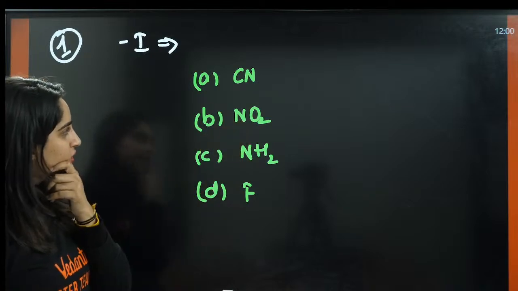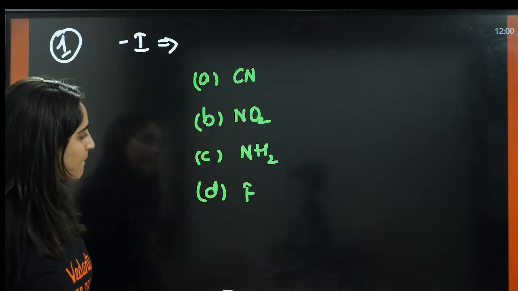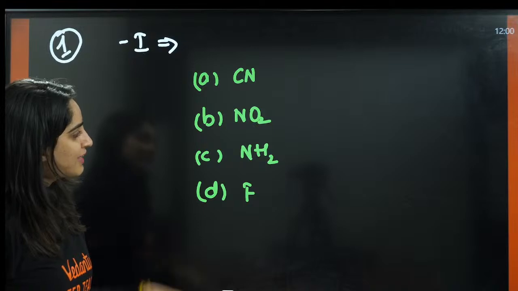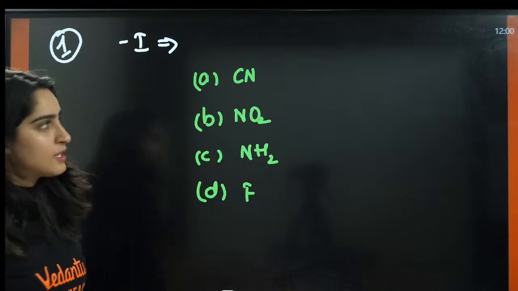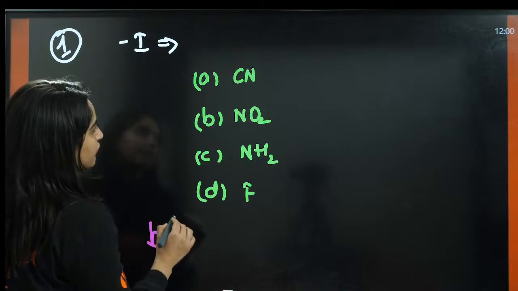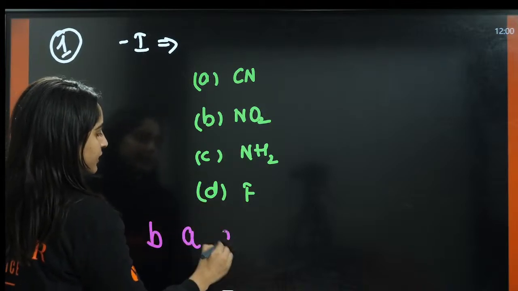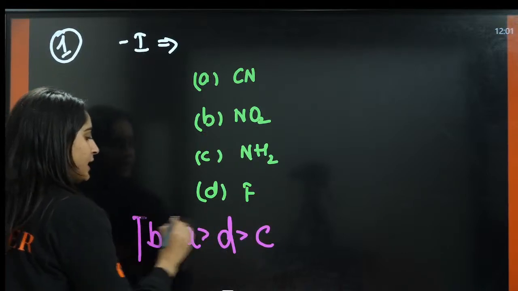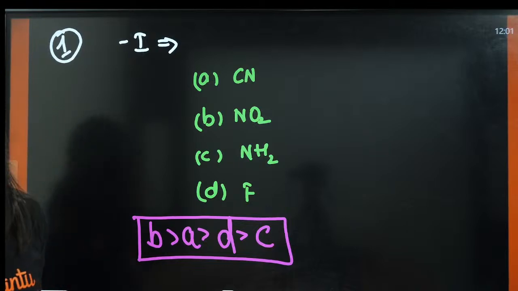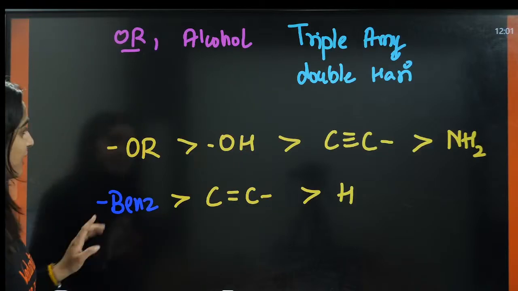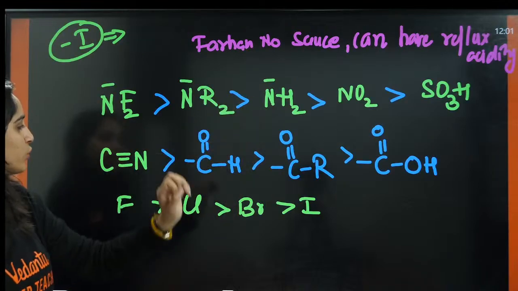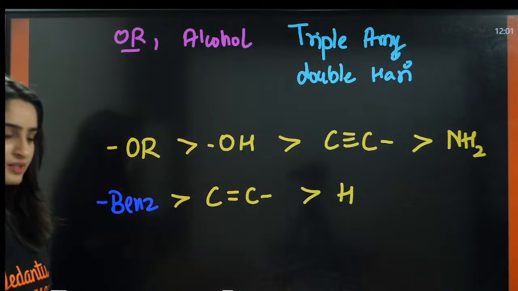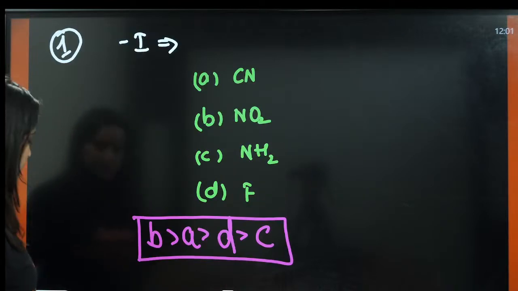NO2. After that, CN, then F, then NH2. First is NO2, then after that CN, then after that fluorine, and then last is amine. Right? BADC. Directly from the series. You can see this here. This is NO2, then this is CN, this is F, and this is amine, NH2. It is asked directly from the series itself.